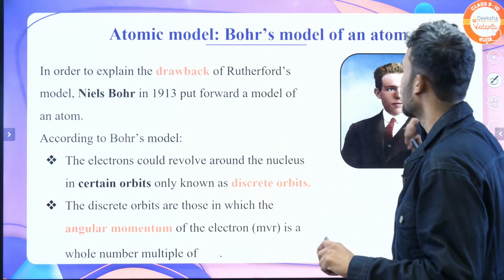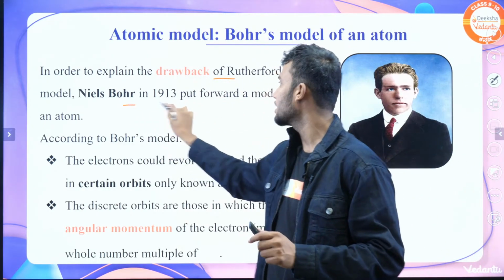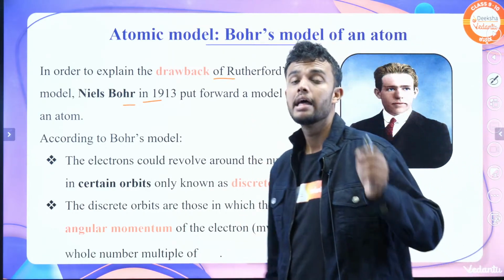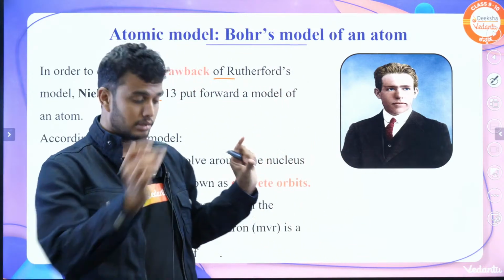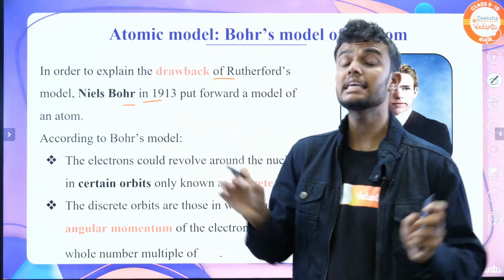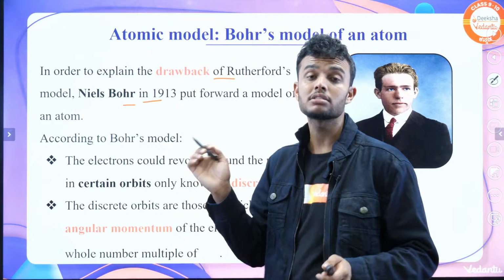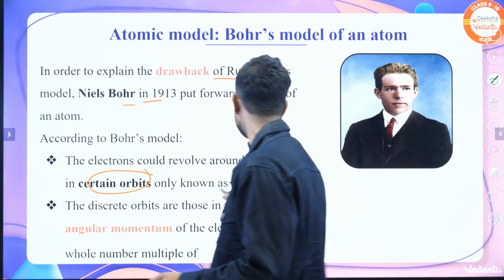He said, in order to explain the drawback, the new scientist Niels Bohr in 1913 put forward a model of an atom. According to this model, the electrons could revolve around the nucleus. It does not radiate any energy. And these electrons revolve in certain orbits called discrete orbits.